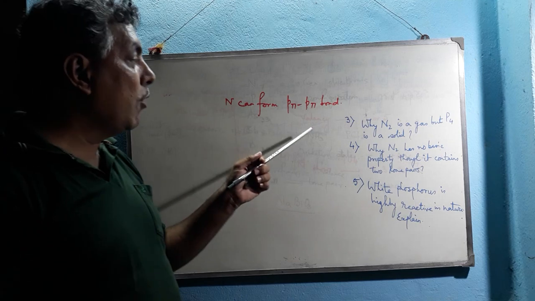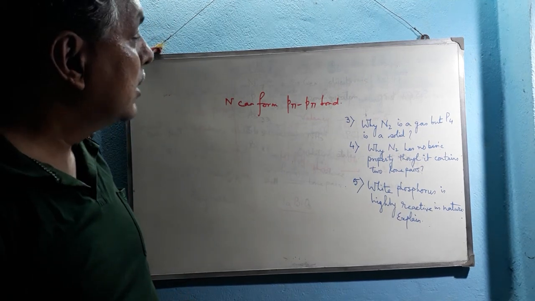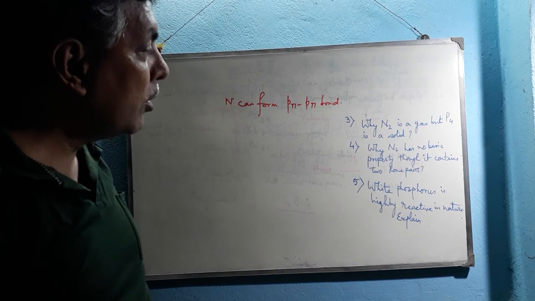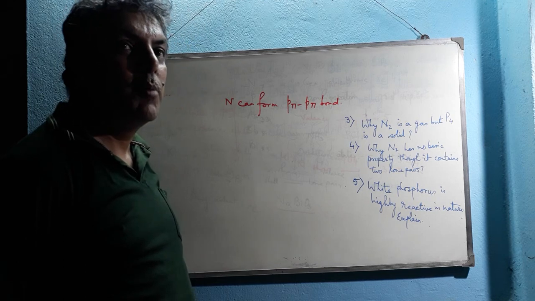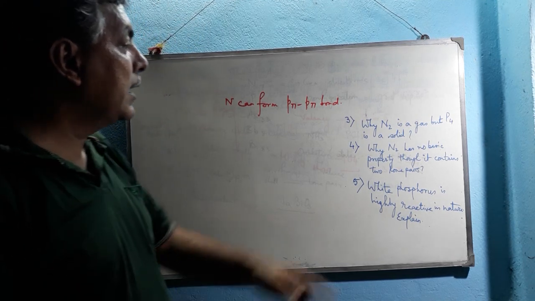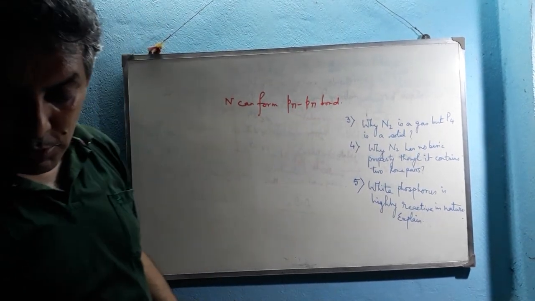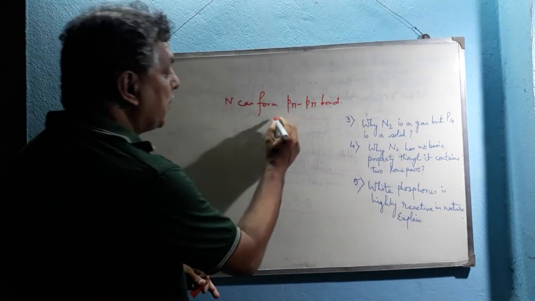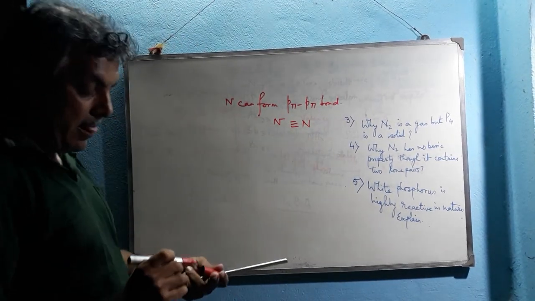Therefore, it can form a p-pi bond. A pi bond requires a small sized atom for which the overlapping region will be maximum, and hence the sidewise overlap will be maximum. Hence, it increases the pi bond strength. So in the nitrogen molecule, as it can form a p-pi bond, N triple bond N occurs.